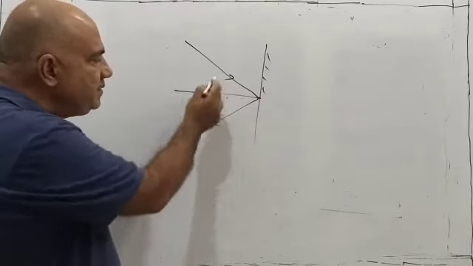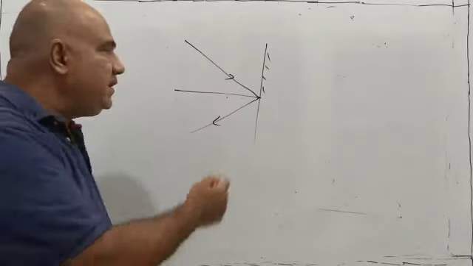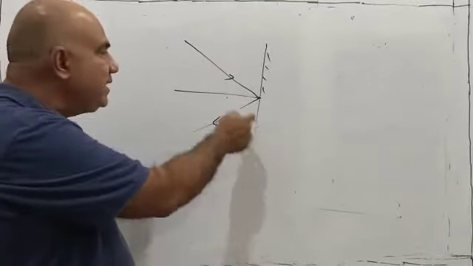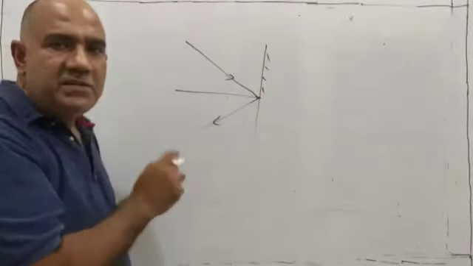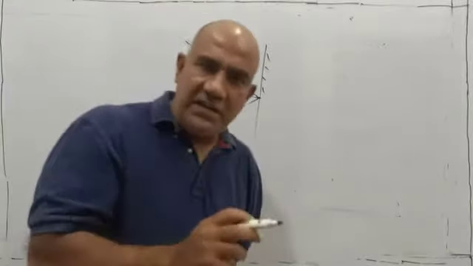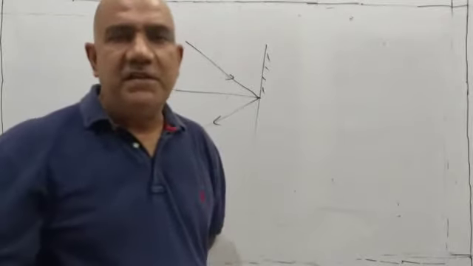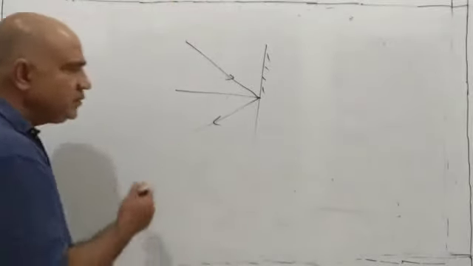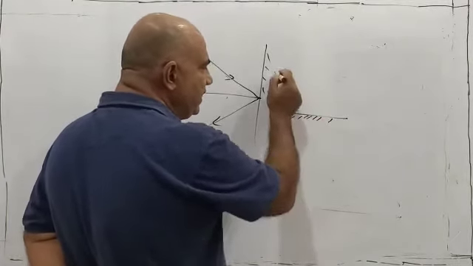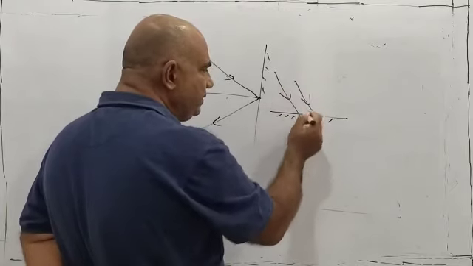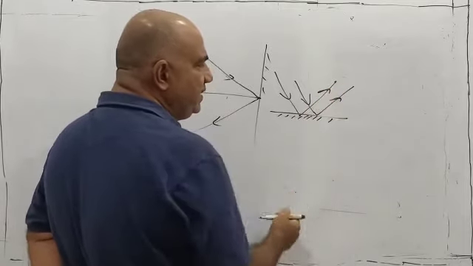So we say reflection of light means bouncing back of the light when it happens to fall onto a polished surface into the same medium. Say this is air, here a mirror was kept, the light came, it strikes the mirror and comes back into the air. So sending back or bouncing back of the light when it falls onto a surface into the same medium, that is called reflection. Now to explain reflection, there are two types. Say this is a smooth polished surface, and parallel rays of light are falling onto this, and even after reflection, they remain parallel.